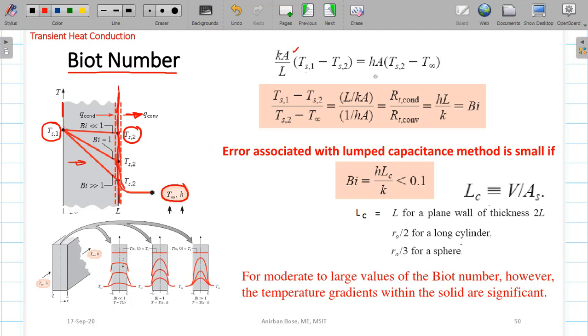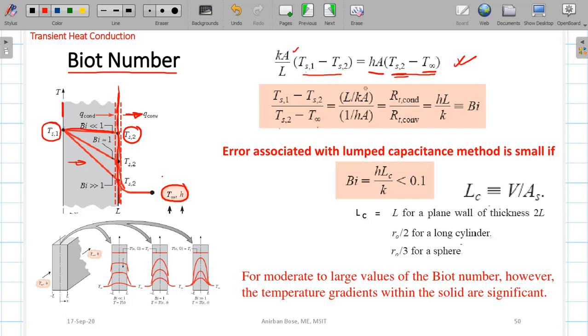So the heat transferred by convection is nothing but h into A into Ts2, this surface temperature, minus T infinity. Now if we compare Ts1 minus Ts2 by Ts2 minus T infinity, that means the temperature drop in the solid slab divided by the temperature drop from the outside surface to the fluid, from this equation it comes out as L by KA divided by 1 by hA,